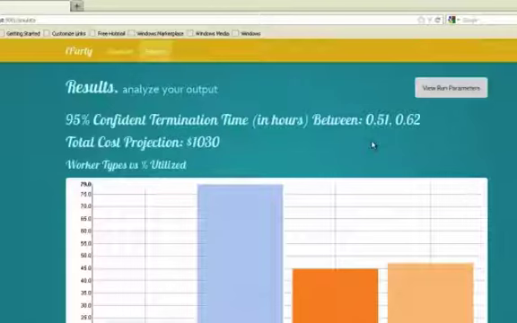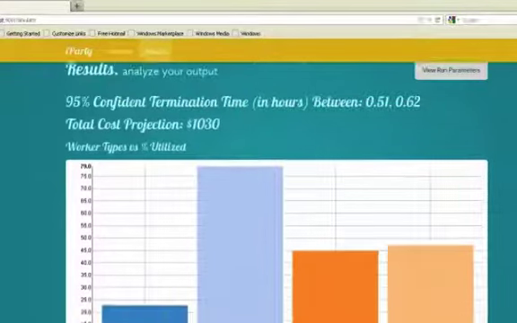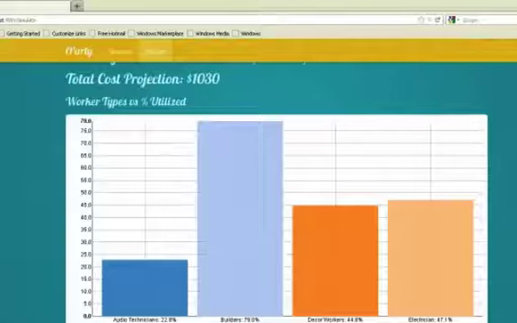Below the confidence interval, we can see both the cost of the event and the percent utilization of the different types of workers. The cost is based on the number of structures and the cost of all the workers for the entire event based on the mean time to complete the event given by the simulation results. The percent utilization signifies the percent of the event assembly time that each type of worker is busy.